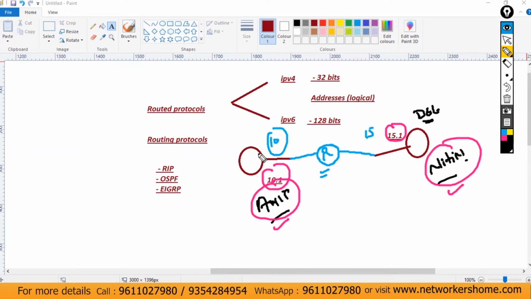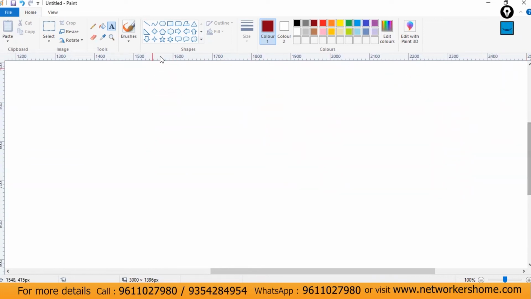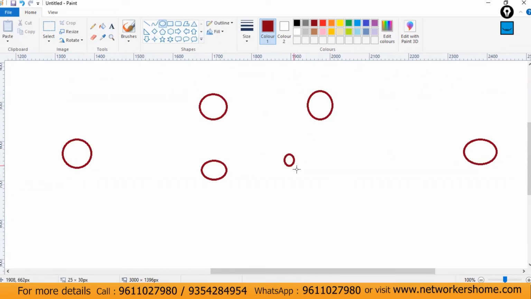So now you have to transfer your data to the next router, and the next router will find out the best path. Maybe from this router, there is more than one path out there. So for example, we have one source, we have a destination router, and these are the different paths over here.